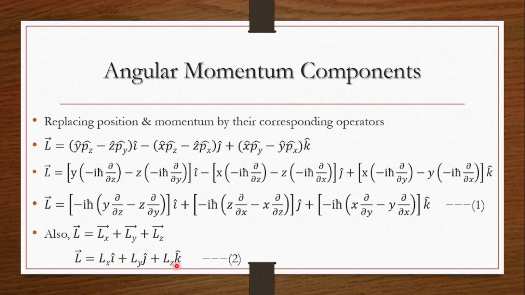Similarly for the y axis and z axis. So let it be equation number 2. So here we have equation number 1, where we have angular momentum on the LHS, as well as equation number 2 with the same LHS. So next we just need to compare both the equations, that is equation 1 and equation number 2.